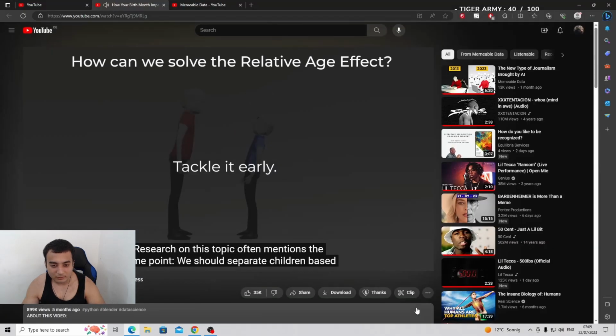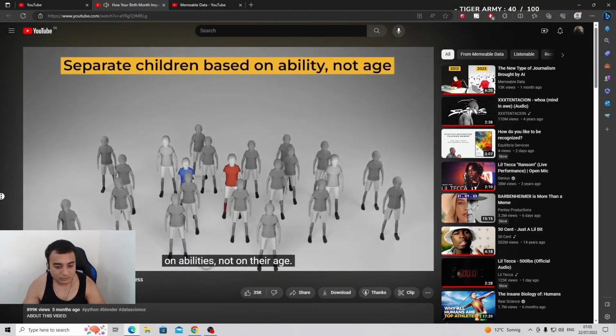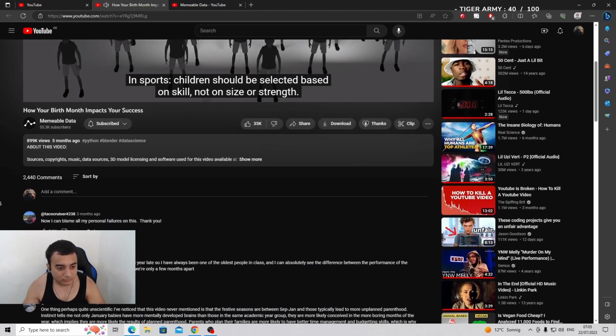Research on this topic often mentions the same point. We should separate children based on abilities, not on their age. In sports, children should be selected based on skill, not on size or strength.